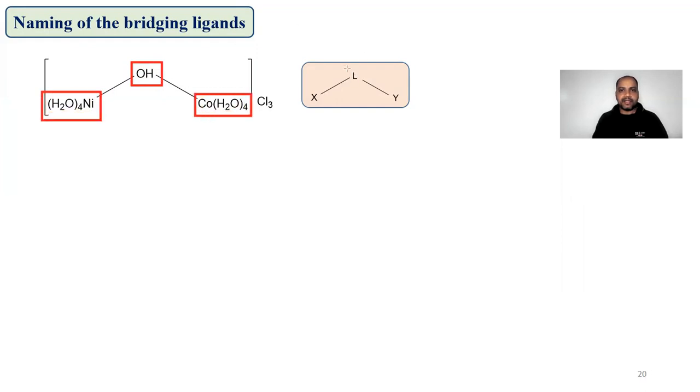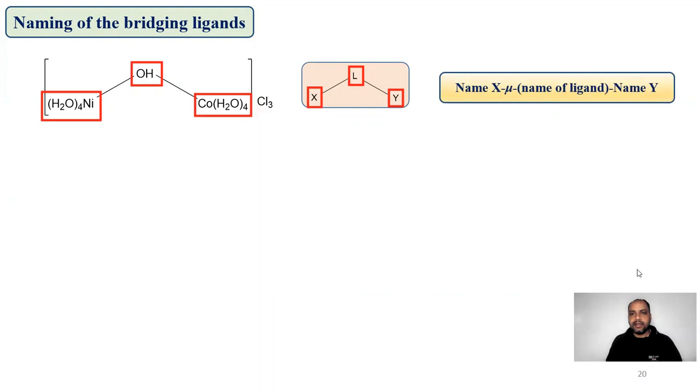Now the ligand can be represented as L, and since these two groups are different, they can be represented as X and Y. The general method to write the name of such types of compounds is: first of all, we will write down the name of X, whatever X is. Then we use mu as a prefix for writing the name of the ligand that is acting as a bridge, and then we will write down the name of Y.